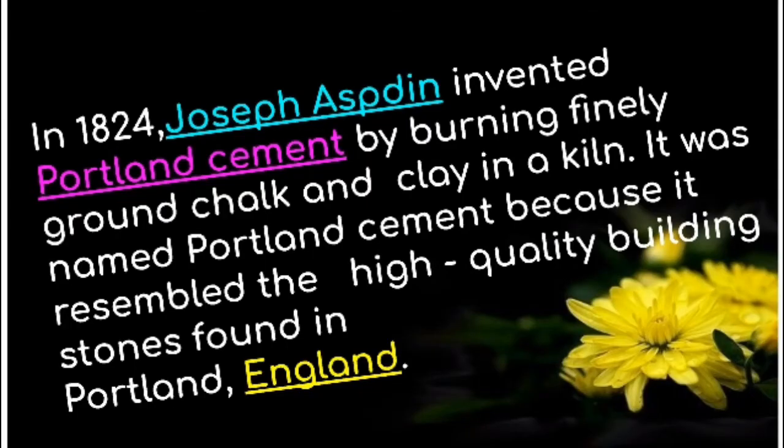Children, do you know? In 1824, Joseph Ashdin invented Portland cement by burning finely ground chalk and clay in a kiln.